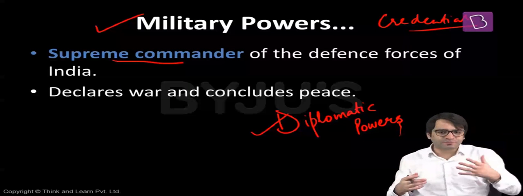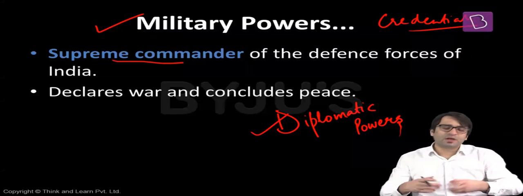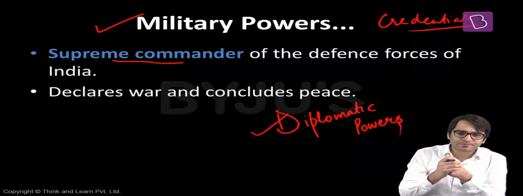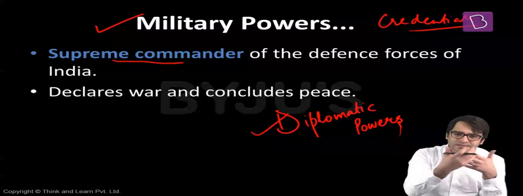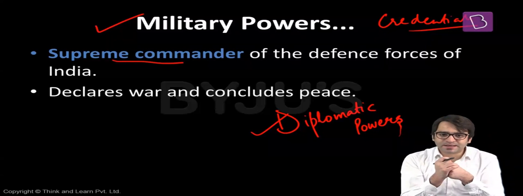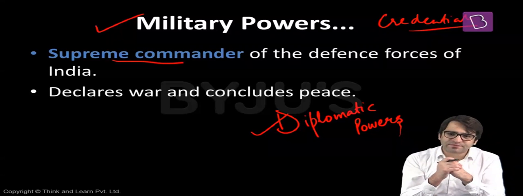Or when foreign heads of different governments visit India, one of the diplomatic powers available with the President is that the President will receive these foreign heads. And that is why we see when foreign heads come to India, there is a welcome ceremony for them at the Rashtrapati Bhavan in Delhi. That's another diplomatic power that is available with the President.